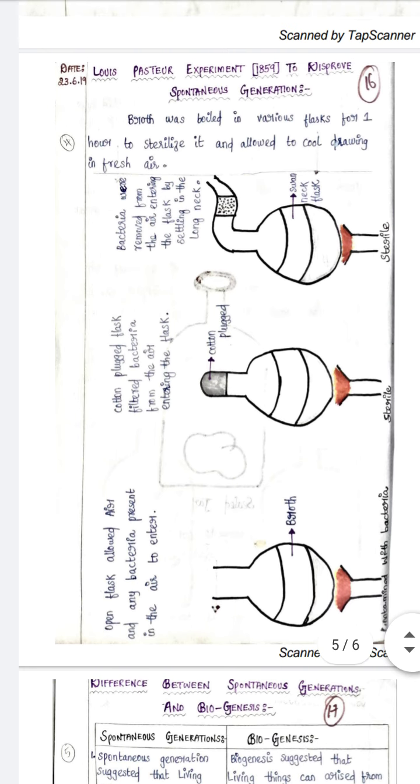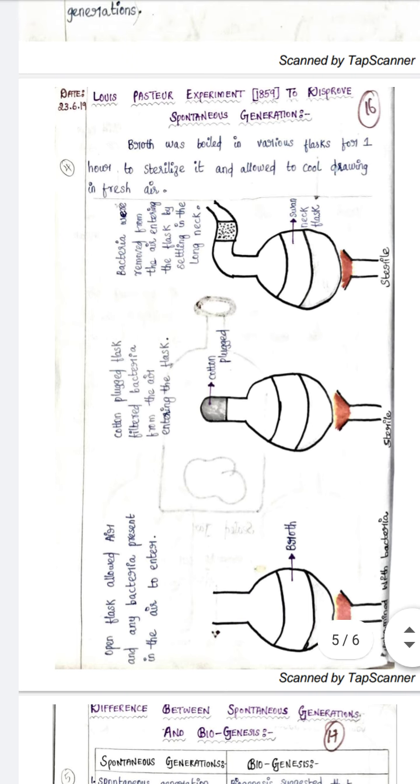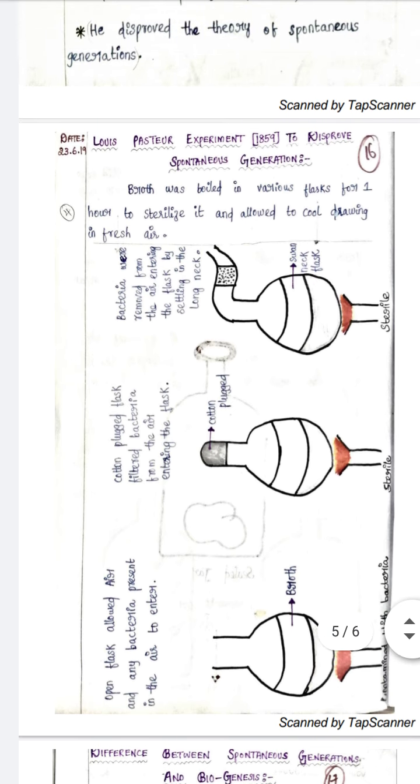The next flask was cotton plugged, and the cotton plug can filter bacteria from the air entering the flask. Next one is the swan neck.